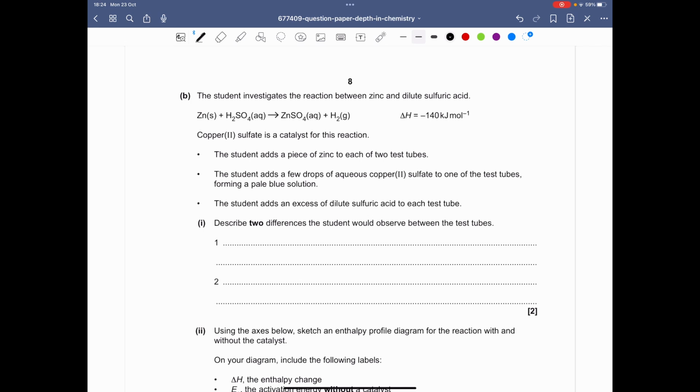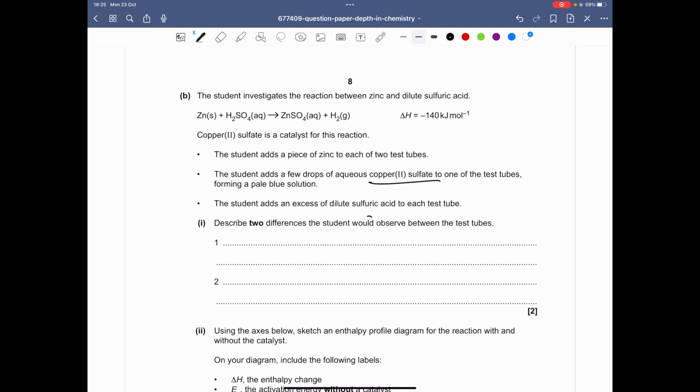Right, so as one of them has the copper 2 sulfate catalyst and one does not, the one with the catalyst would have a high rate of reaction.